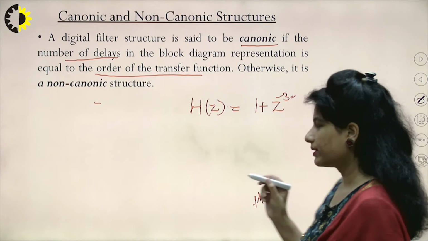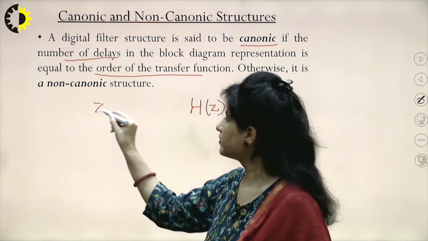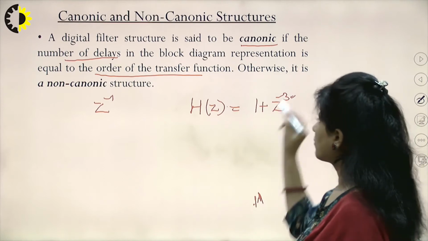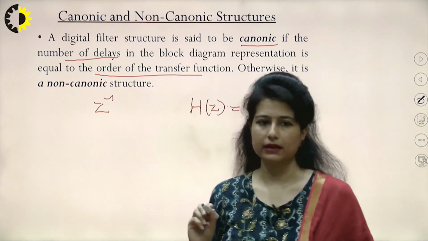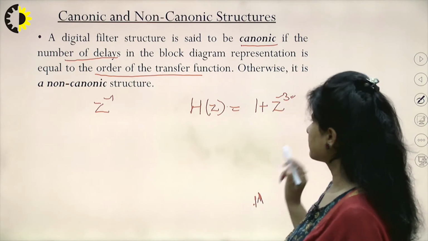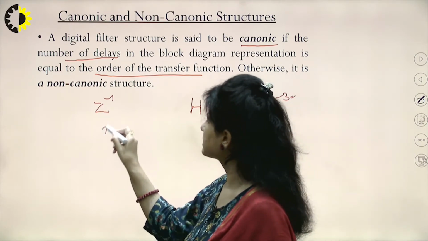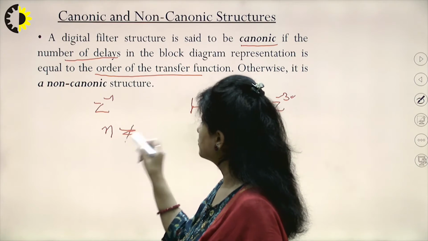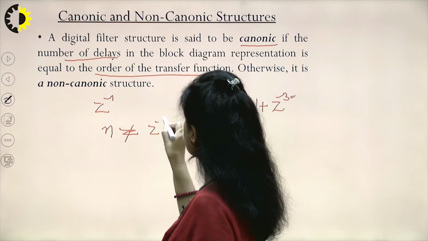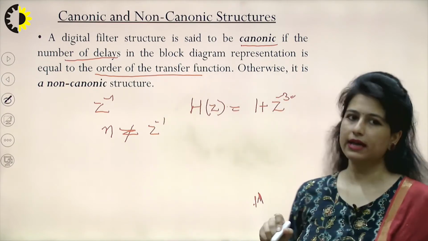Then in my block diagram, if I am using z raised to the power minus 1 three times, so if this power and the number of delay lines I am using in my circuit are both equal, I call that structure canonic. But if that mismatches, if the order of the system is not equal to the number of z inverse that I am using in my circuit, then I call that circuit a non-canonic structure.